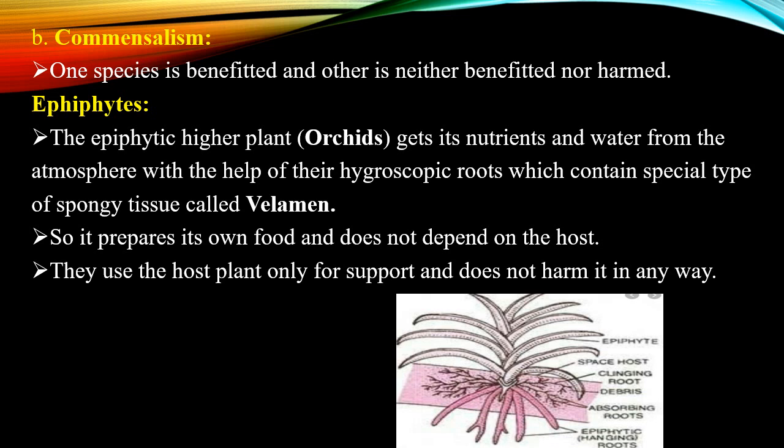Now let us see another topic, proto-cooperation. Proto-cooperation is an interaction between organisms of different species in which both organisms are benefited but neither is dependent on the relationship. Example: soil bacteria, fungi and plants growing in the soil.